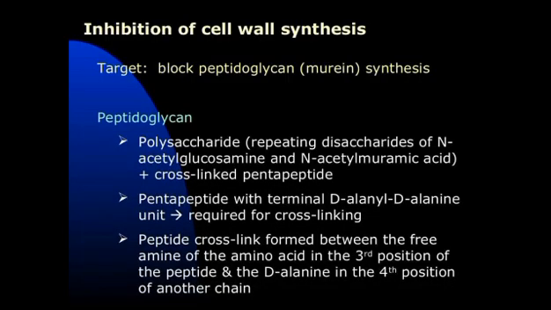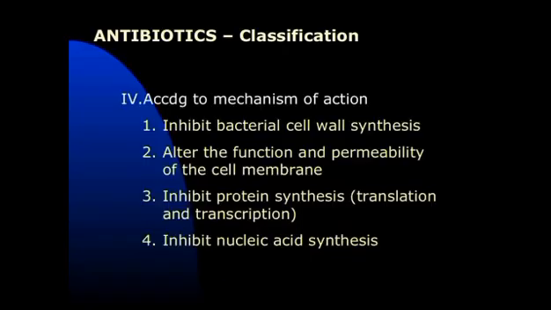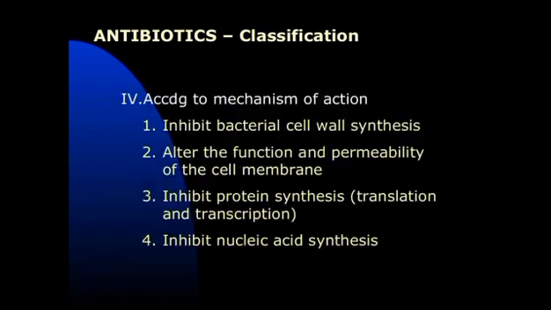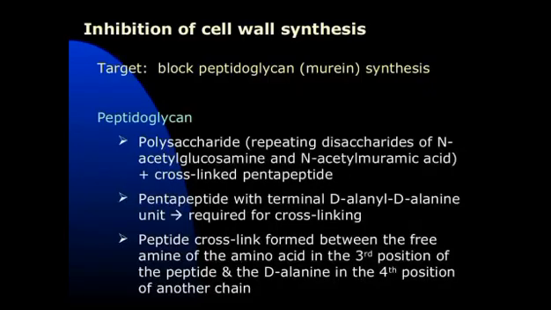Okay, so these are the actions of antibiotics in different ways, and they are classified. So first we are looking at inhibition of cell wall synthesis. How does an antibiotic inhibit the cell wall synthesis? So first target is to block the peptidoglycan layer which is present in bacteria.